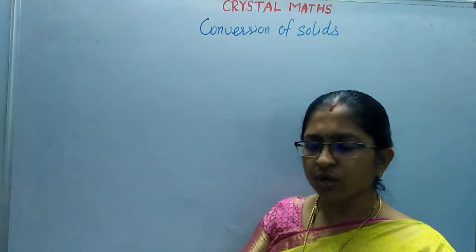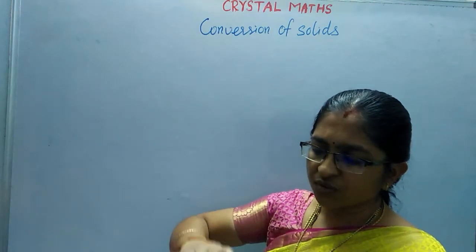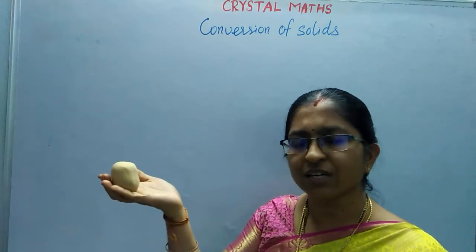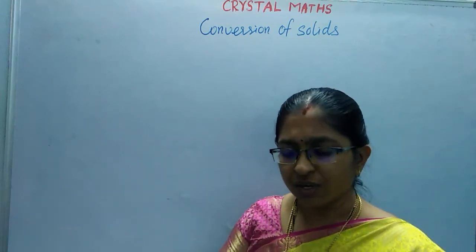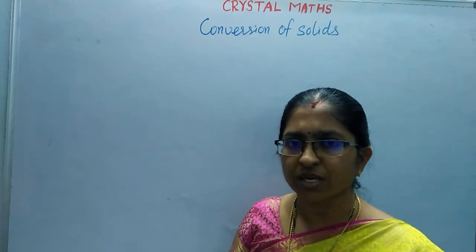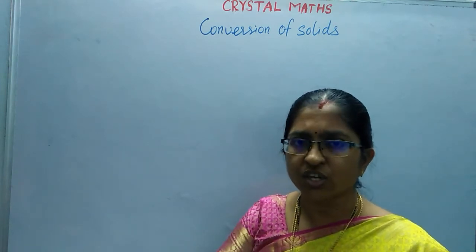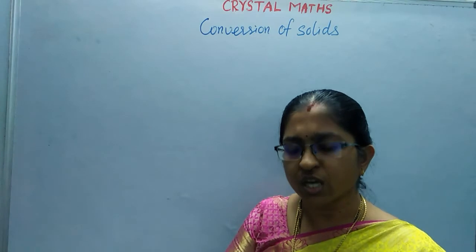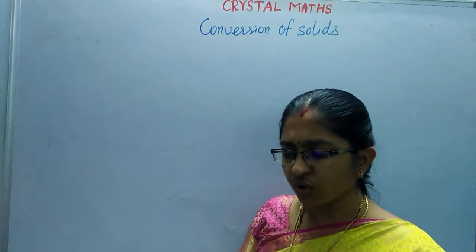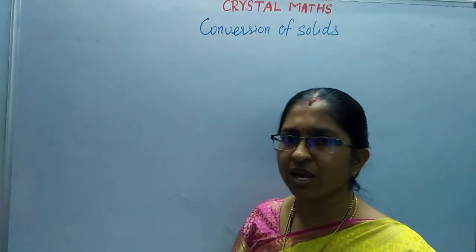The same dough, if I make it in the form of a cylinder, my volume will never change at all. Even if I make this into two spheres, the volume will never change. The volume of the initial cube will be equal to the volume of the two spheres. The same way, I can convert it into many things also.